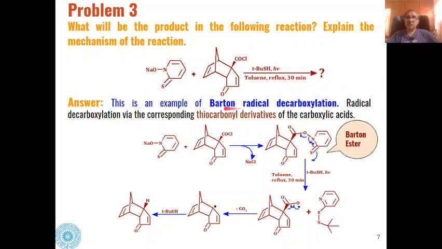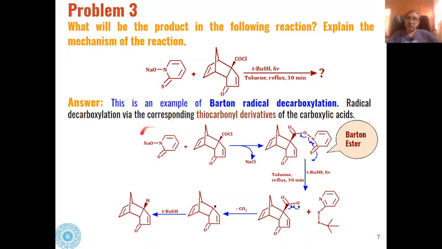So basically this is again a Barton radical decarboxylation reaction. So here what will happen, this moiety will first react with the carboxylic acid halide. Sodium from here and chloride from here will be eliminated as sodium chloride, and these types of esters will be formed, which are known as Barton's ester.